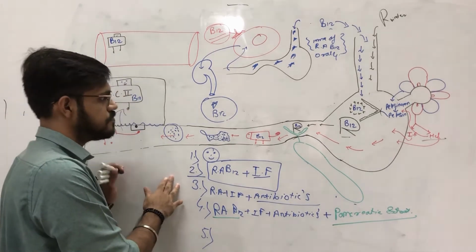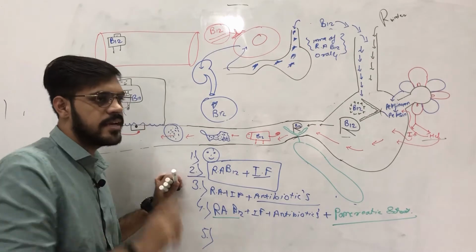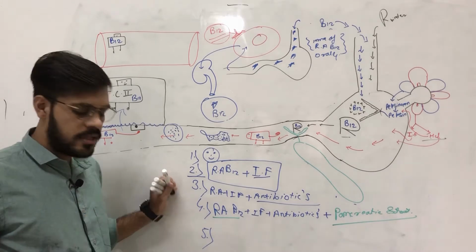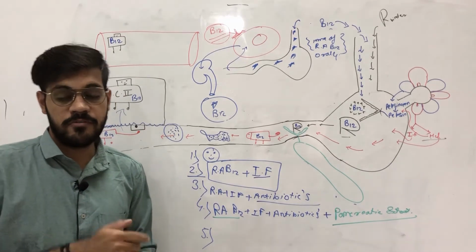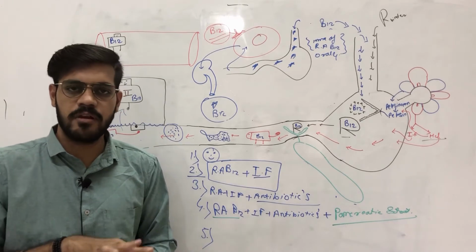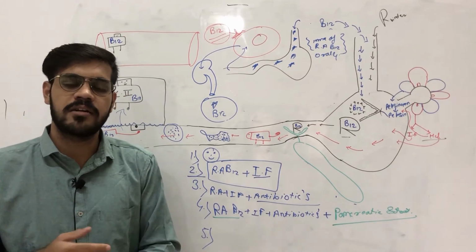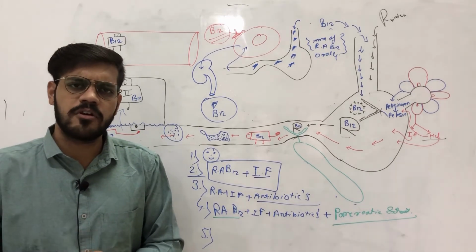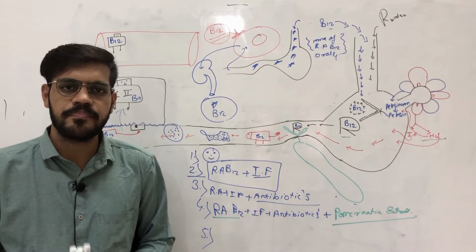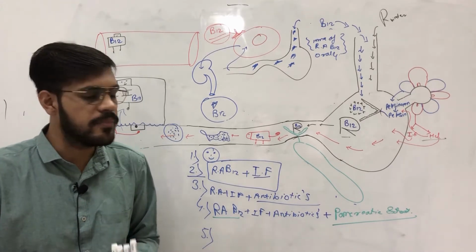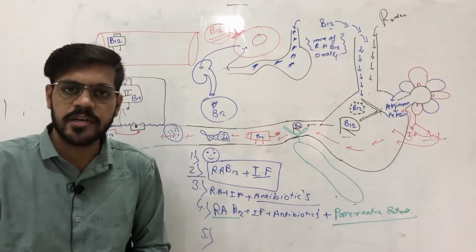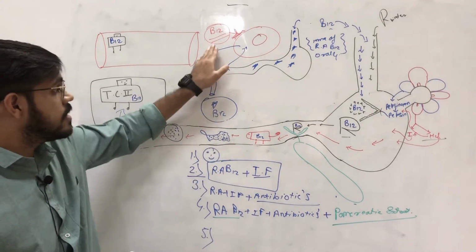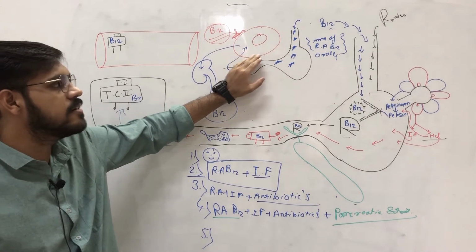Again I will repeat this. What we are doing in Schilling's test: first we give the patient 1 milligram of radioactive B12 orally, then we inject B12 which is normal, which is not radioactive, and over 24 hours we collect the urine and examine it. If there is a significant amount of radioactive B12 present in the urine, that means there is no B12 deficiency, because the B12 administered intramuscularly will bind all the binding sites in the GIT.